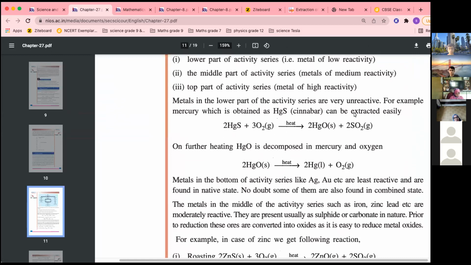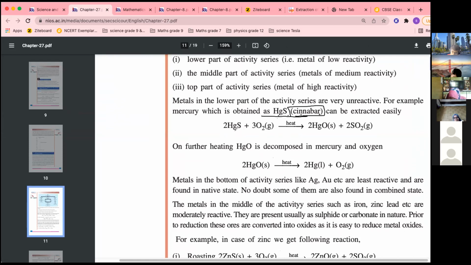Okay, you can see over here. Now, see, some names are given which you can learn because HgS is a sulfide ore of Hg, mercury. Name of this ore is called cinnabar. So this sulfide ore of mercury is called cinnabar. Common name is cinnabar. HgS.